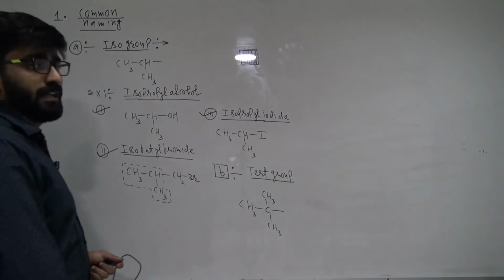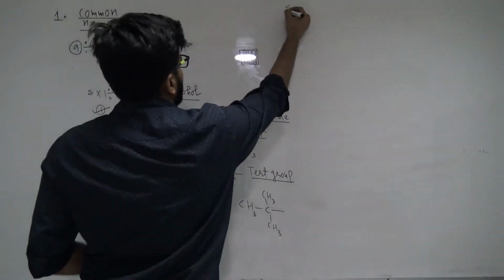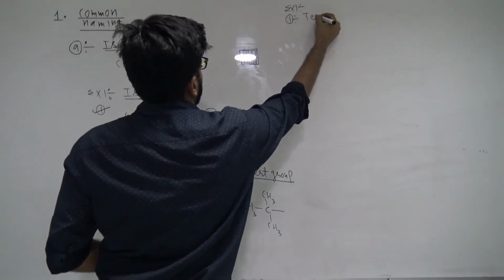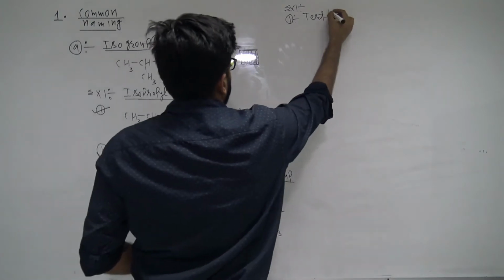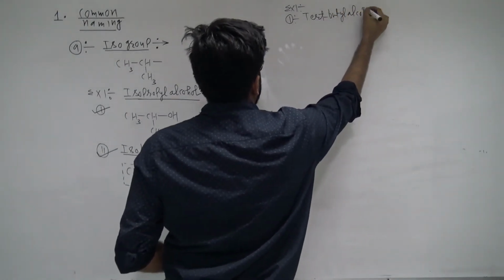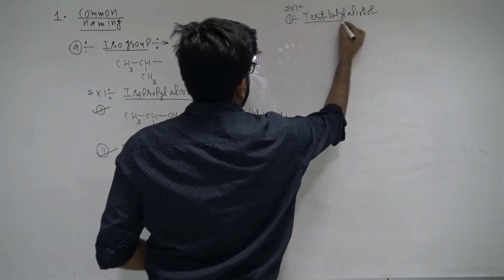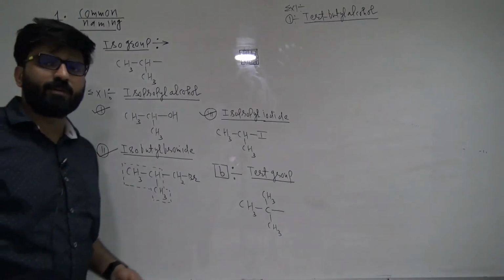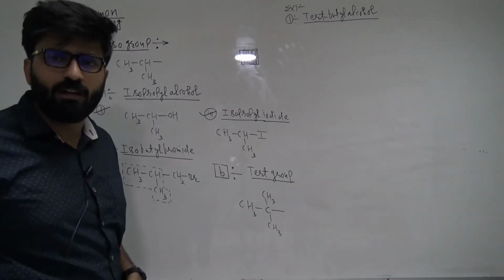Now if they ask you examples, a very famous question is tert butyl alcohol. Draw the structure of tert butyl alcohol, a 1 mark question. No problem.